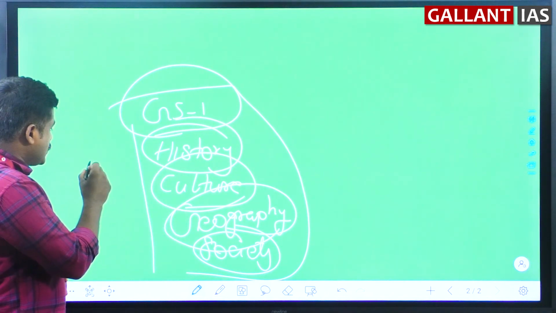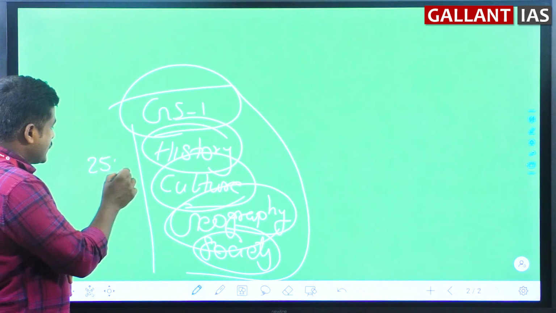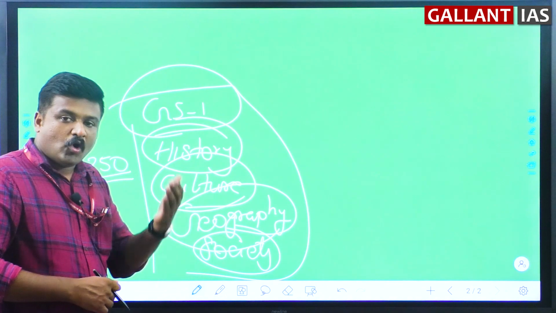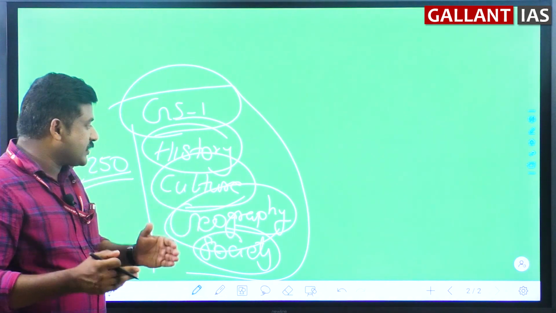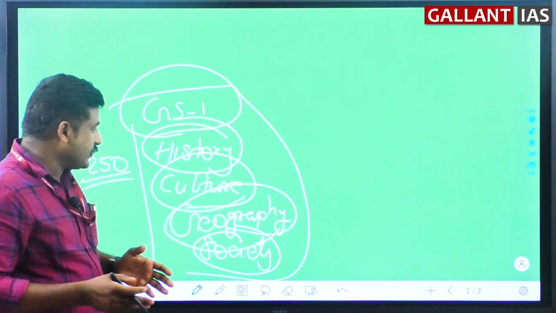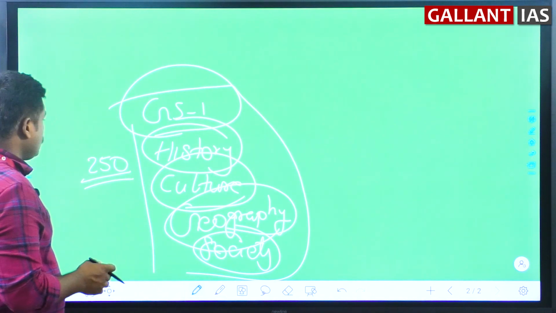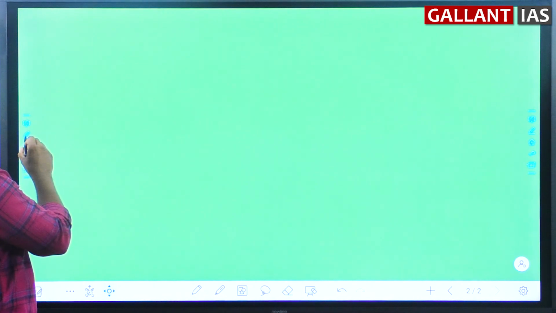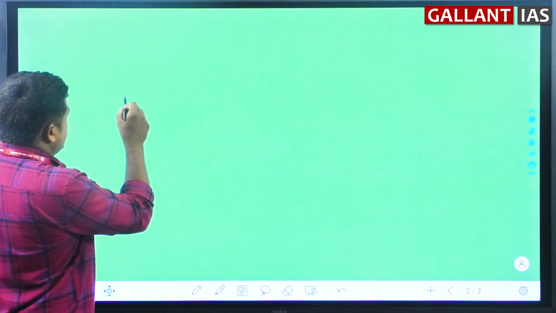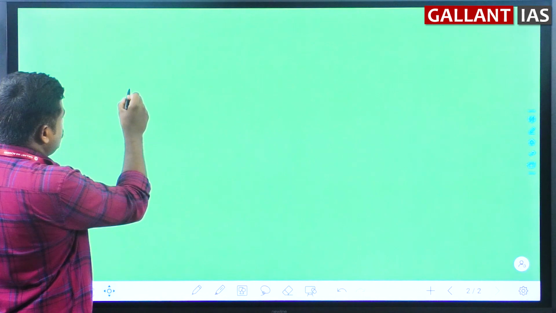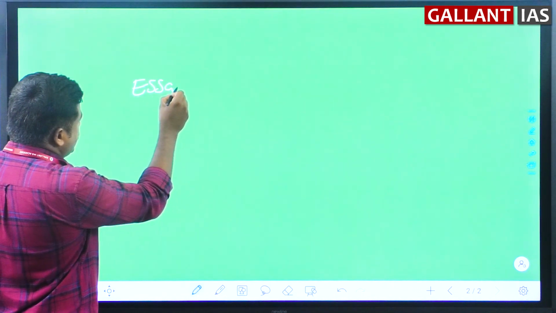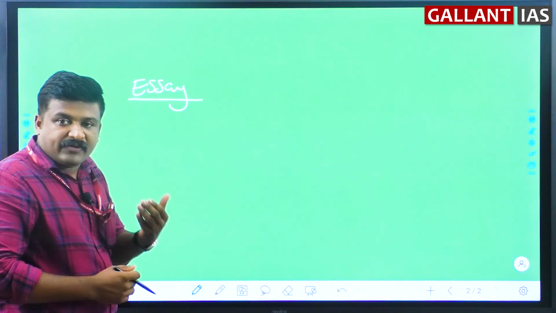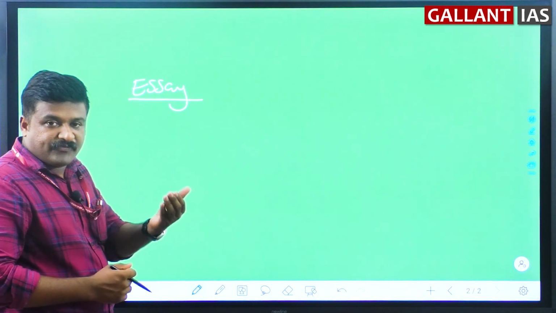As usual, every paper carries 250 marks each. Be it essay paper, be it GS1, GS2, GS3, GS4, optional paper 1, optional paper 2, each carries 250 marks. Coming to the mains examination, please try to understand, especially those appearing for 2023, 2024, 2025.